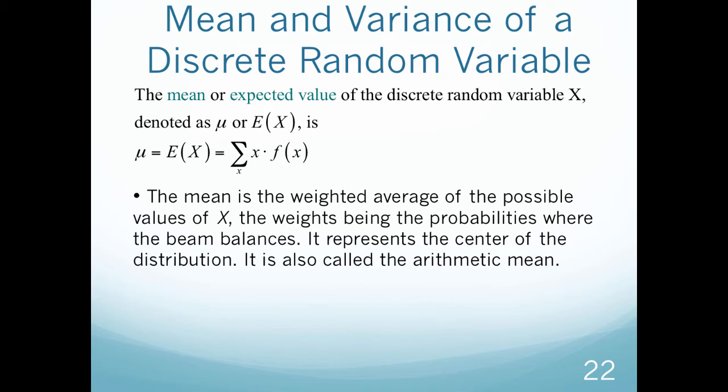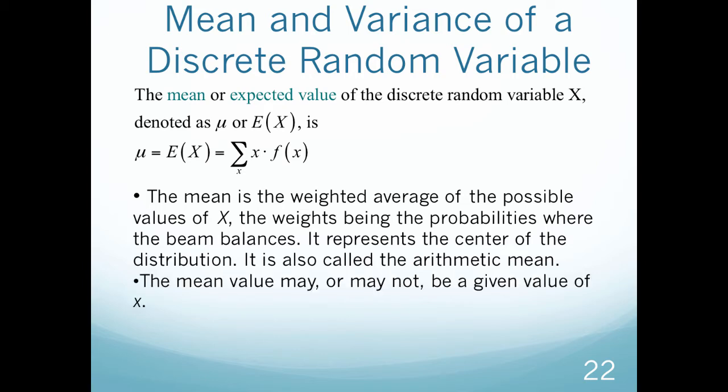So I want to talk about this for a second. A weighted average. I don't know if any of you guys have taken statics yet, but in statics we find weighted averages for centroids all the time, right? So this then is just the weighted average where our beam, do you remember the analogy of our probability mass function being a beam? So this would be the average of where that beam balances. So the mean then may or may not be a given value of x. If you think about the numbers 3 and 5, if I were to ask you what the average of those numbers is, the average would be 4, even though 4 isn't one of the numbers I'm asking you about, right? So the mean may or may not be an actual value that you're given.